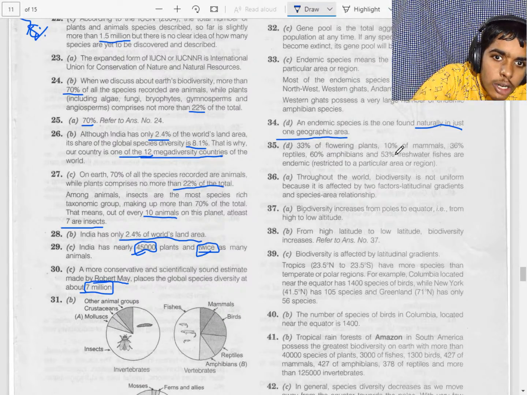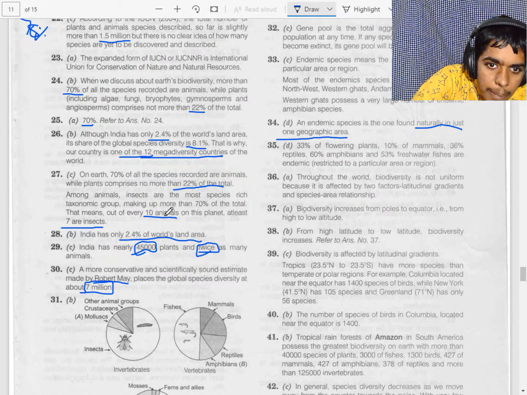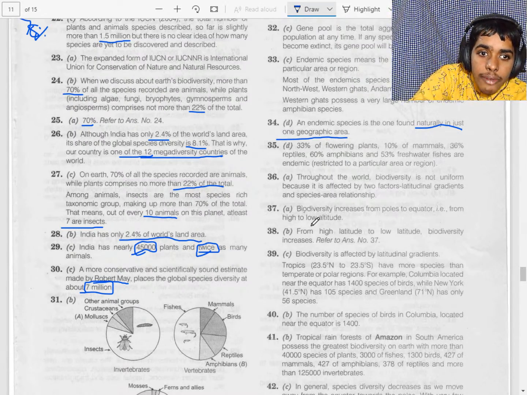What is the exact latitudinal range for tropical regions, which harbor more species than temperate? Look here, they have given 23.5 degrees north to 23.5 degrees south. So our answer is C.